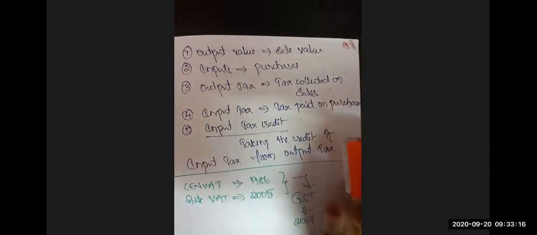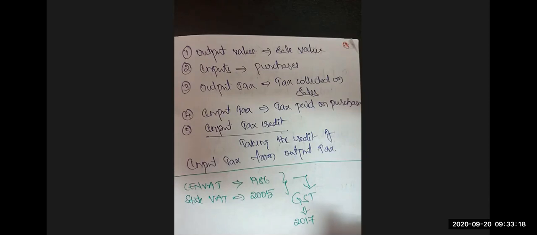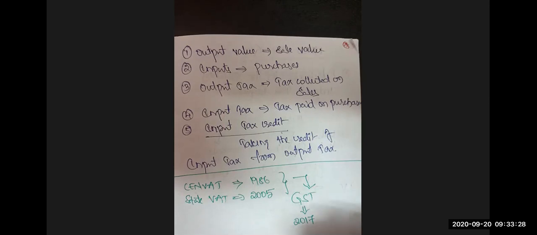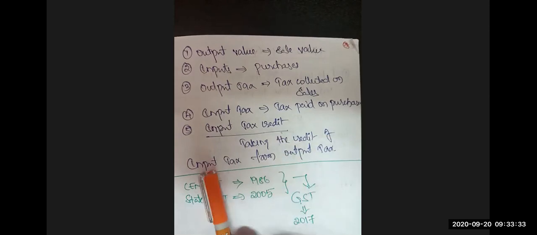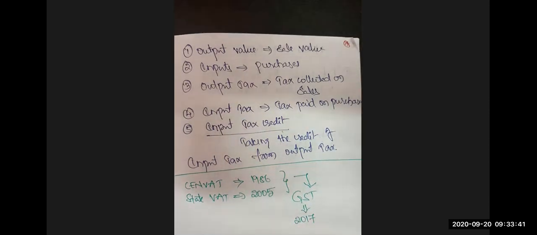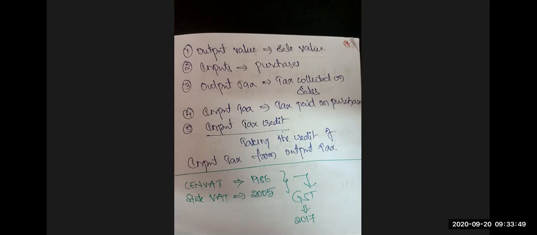Output tax is the tax collected on sales. By selling the goods or providing the services, whatever tax we collect, that is what we call output tax. Next, input tax means tax paid on purchases. Next, input tax credit: taking the credit of input tax from output tax. Basically, whatever input taxes we have paid at the time of inward supplies, we can avail as credit from the output tax collected by making outward supplies.